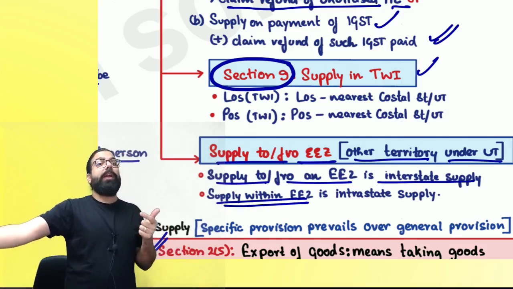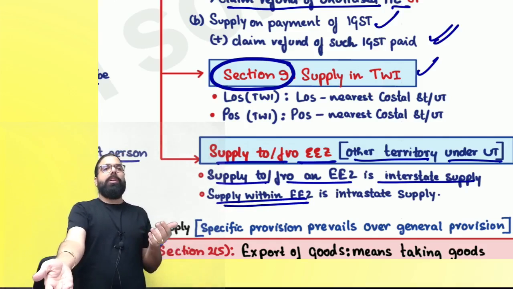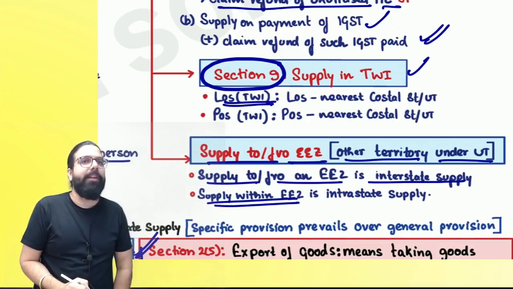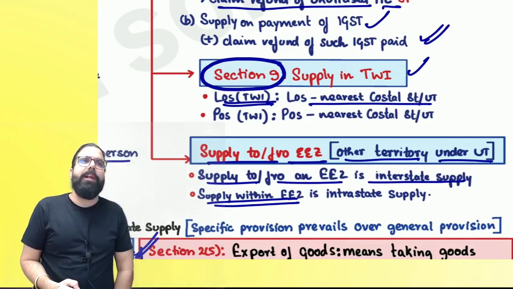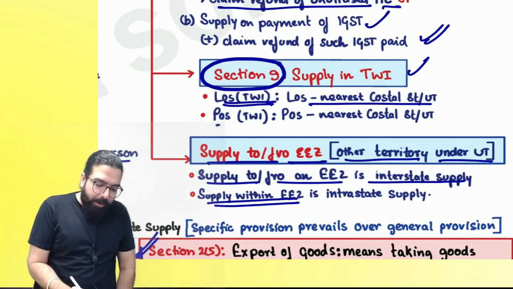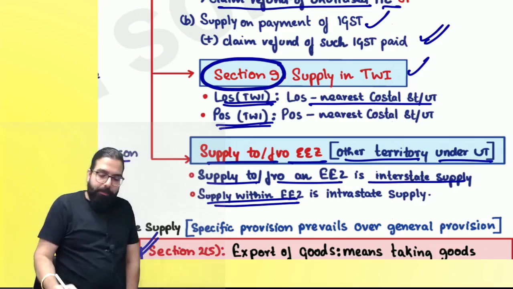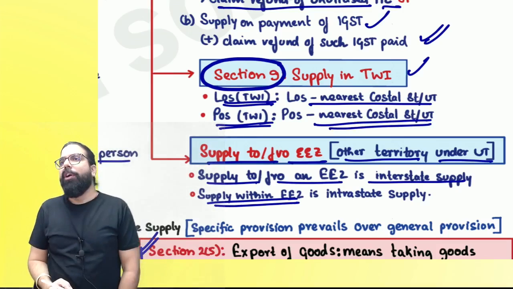The supplier's location in the territorial waters of India will be deemed where? Nearest coastal state. Correct or not? That is told by section number 9. Whenever the location of the supplier is in the territorial water, his location will be deemed to be in the nearest coastal state or UT. If I am supplying in the territorial waters of India, then the place of supply will be deemed in the nearest coastal state or union territory.